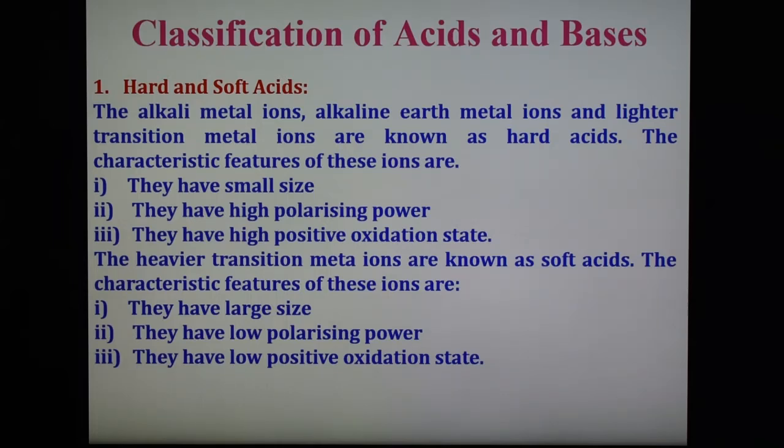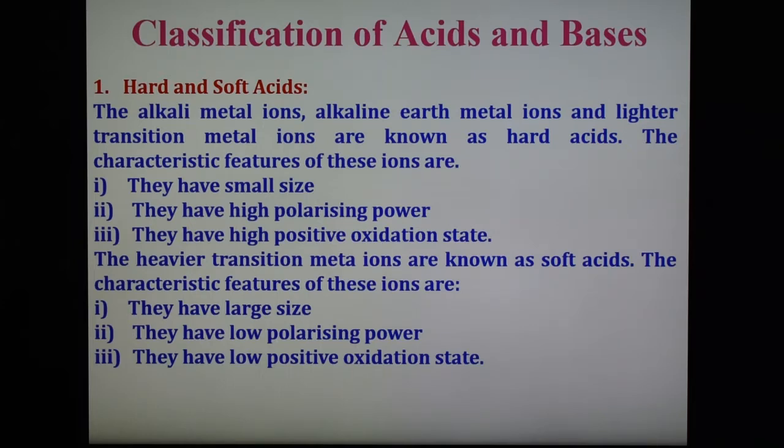And the heavier transition metal ions are known as soft acid. And the characteristics of soft acids are they have large size, they have low polarizing power, they have low positive oxidation state. So opposite to the hard acid. So these are the hard acid and soft acid characteristics.